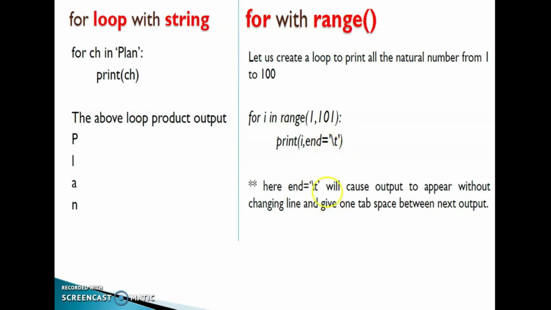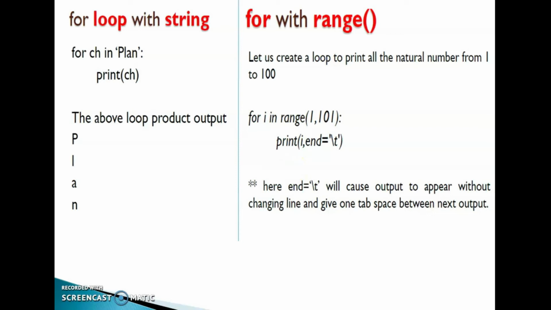So when you use this \t, it will cause the output to appear without changing line, and give one tab space between the next output. So it will give 1, 2, 3, 4, 5, etc., up to 100 in a single line. See here, we don't give any keyword like end is equal to \t or \n, that's why it will print each character on a separate line. When you give \t, all the output will print in a single line.